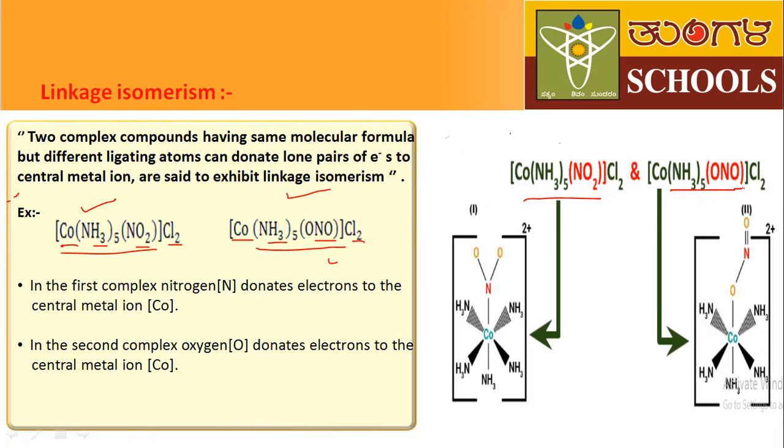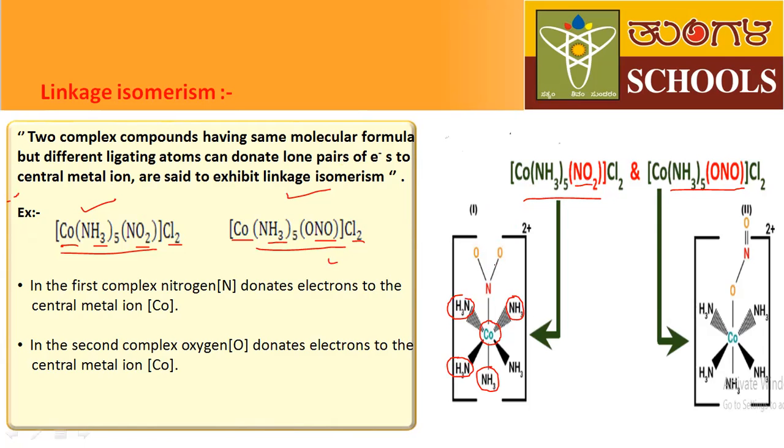This is the second compound. So here, this is the structure of the first compound. This is the central metal atom, cobalt. For the central metal atom, the amine groups are attached, because amine groups are what? They are ligands. How many amine groups are there? 5 amine groups are attached. And there is one more ligand also there, that is NO2.